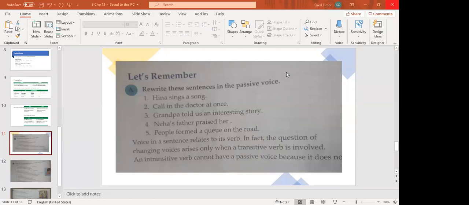No, like in the third sentence, you told us that we have to change with rules. But it is not written we have to use rules. Beta, this is grammar. In grammar, we have to follow the rules. Okay? Teacher, I am confused. Don't be confused. When you will practice it, you will understand it. Basically, we need to focus on the direct object. Direct object is the object which is coming directly after the verb mostly.